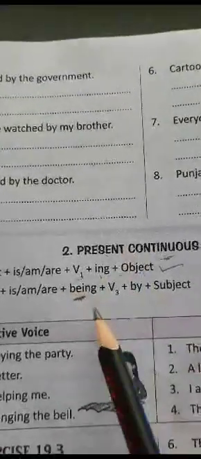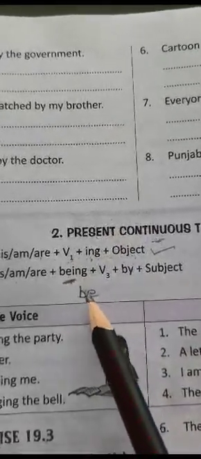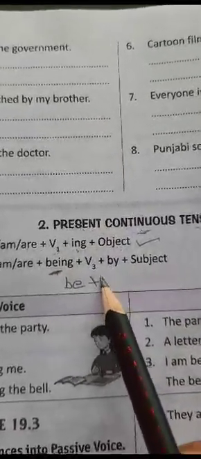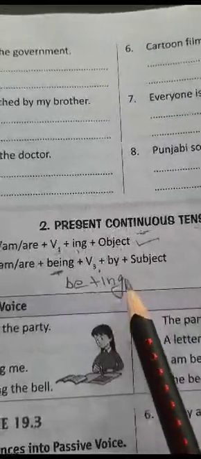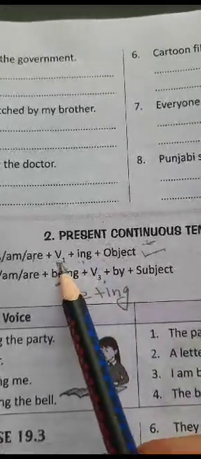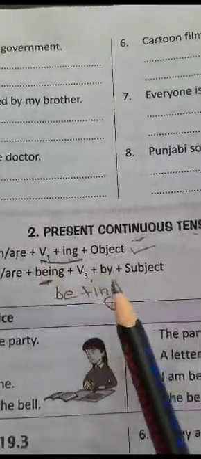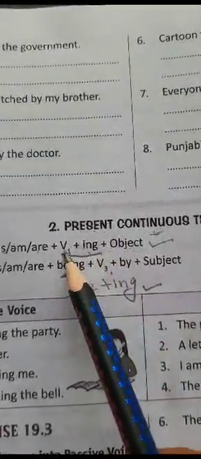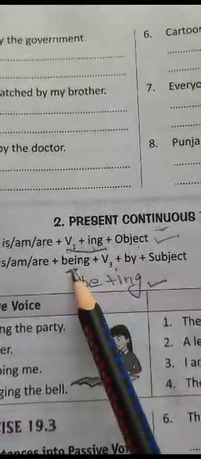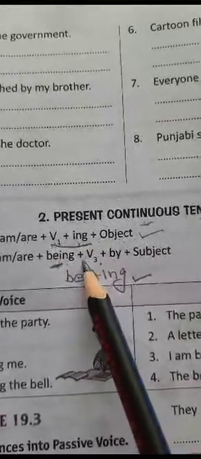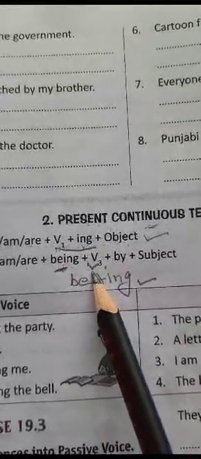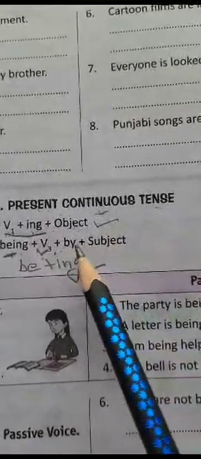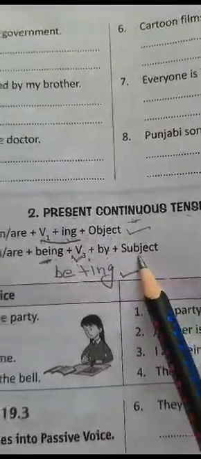Because, students, be was been. Be is the first form of the verb plus ing. In order to omit this first form of verb plus ing, we will add this word. Now we are placing the word being in place of first form plus ing. Being plus third form of the verb will always be applied. We know it well. Plus by plus subject.